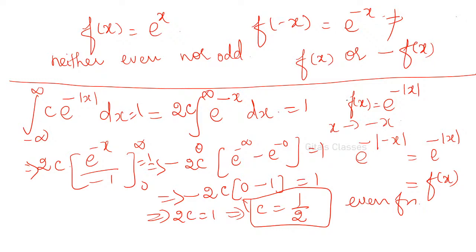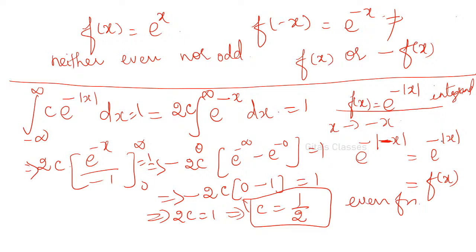This is the given function, the integrand we want. In this, if you replace x by minus x, wherever you have x, replace it by minus x. That is e power minus of modulus of minus x. This modulus only, this minus only, I can write it as x. Understood this? So minus x, modulus of minus x is plus modulus x only.